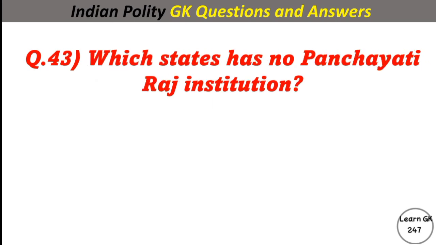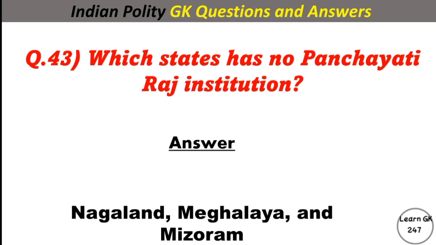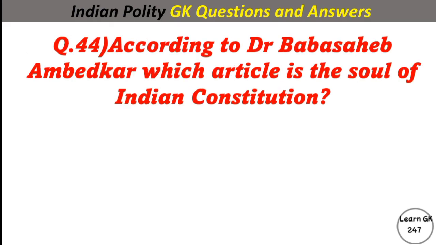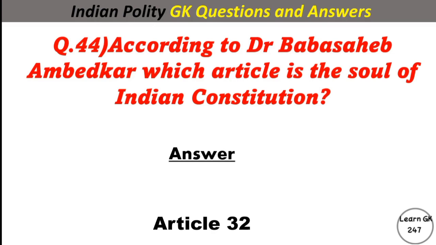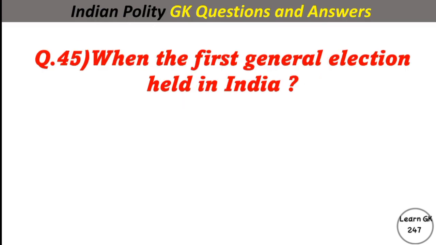Which states has no Panchayati Raj institution? Answer: Nagaland, Meghalaya and Mizoram. According to Dr. Babasaheb Ambedkar, which article is the soul of Indian Constitution? Answer: Article 32. When the first general election held in India? Answer: 1951.